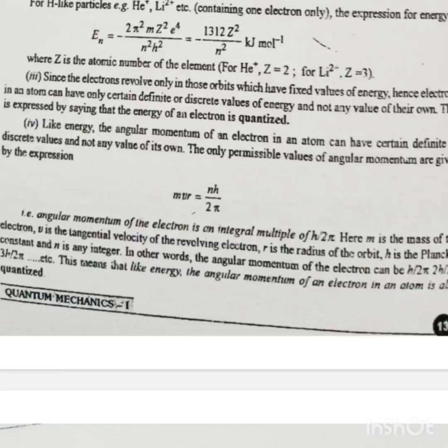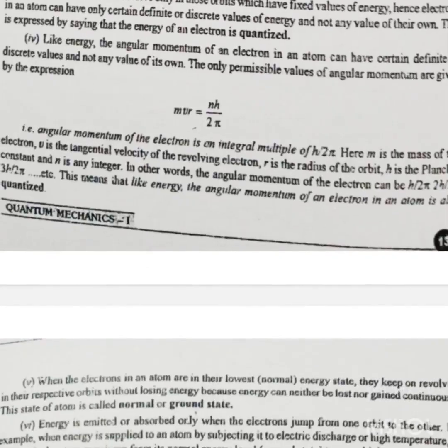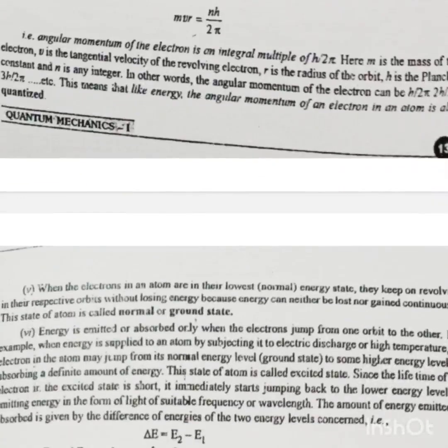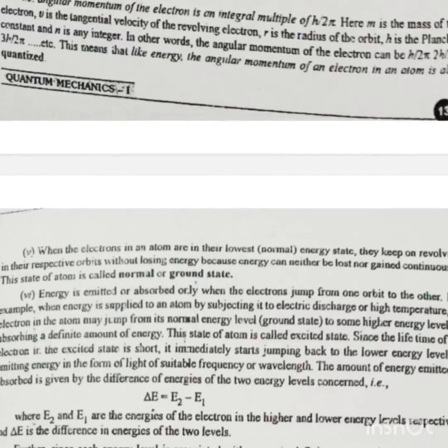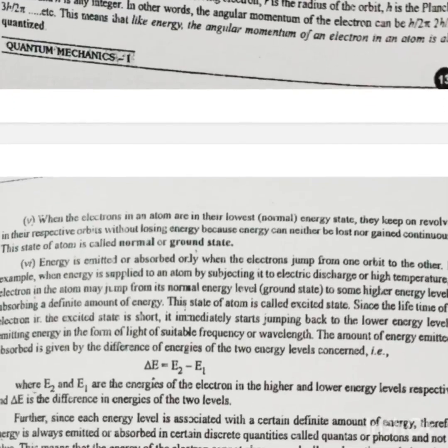Further, since each energy level is associated with a certain definite amount of energy, energy is always emitted or absorbed in certain discrete quantities called quanta or photons, and not any value. This means that the energy of the electron cannot change gradually and continuously, but changes abruptly as the electron jumps from one energy level to the other. In other words, we can state that for a change of electronic energy, the electron has to jump and not to flow from one energy level to the other.